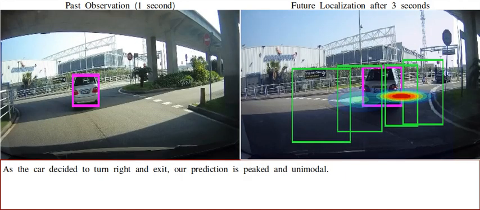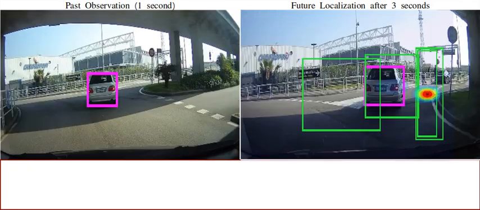Now the car decided to turn right. Our prediction is unimodal, covering the mode to exit the roundabout.